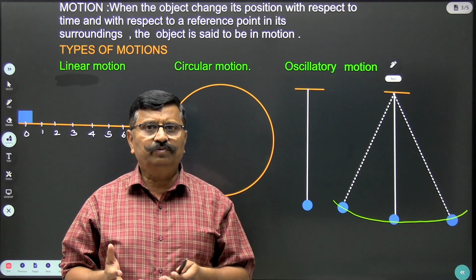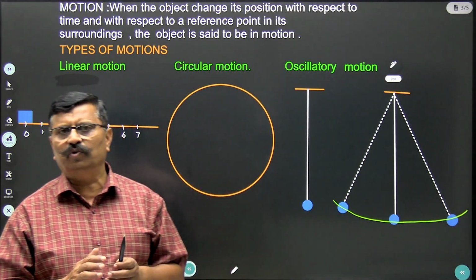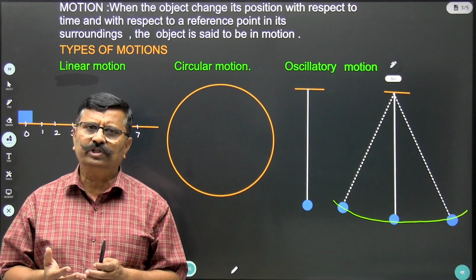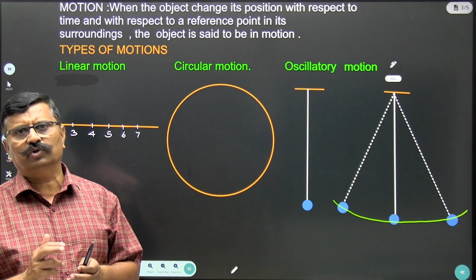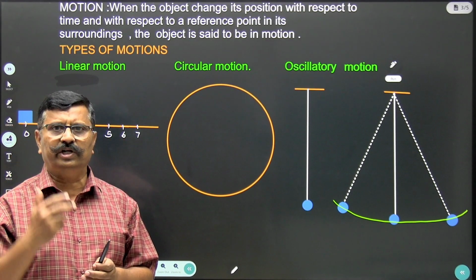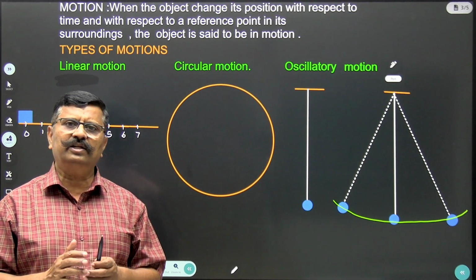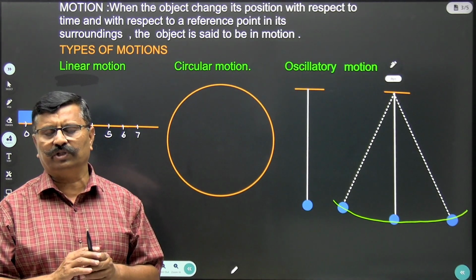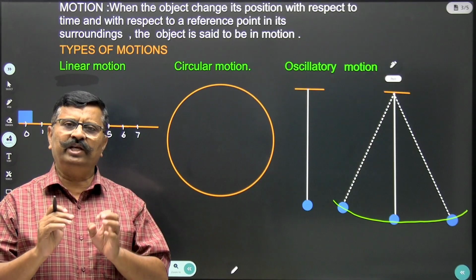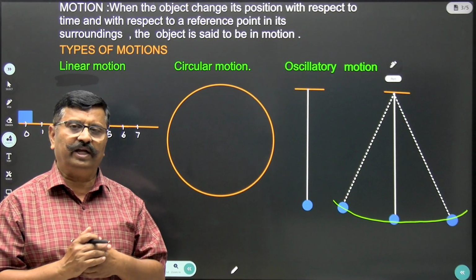Now, what are the types of motion? There are 3 types of motion. One is the linear motion, that's also called rectilinear motion, then circular motion and oscillatory motion. Now let us first understand what we mean by linear motion. Linear motion means motion along a straight line.